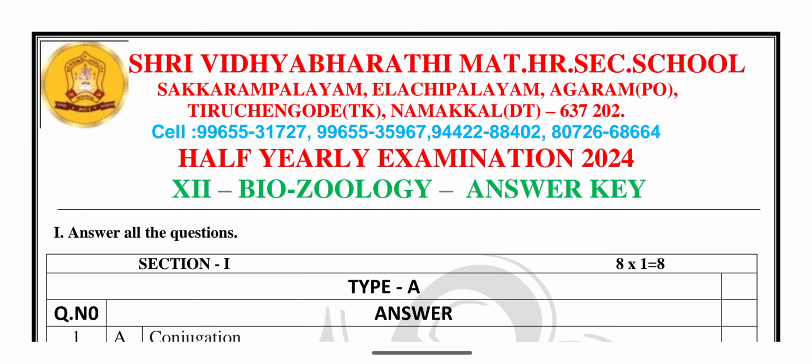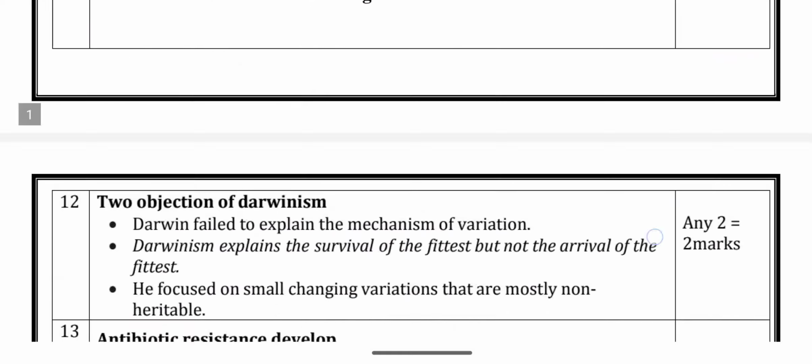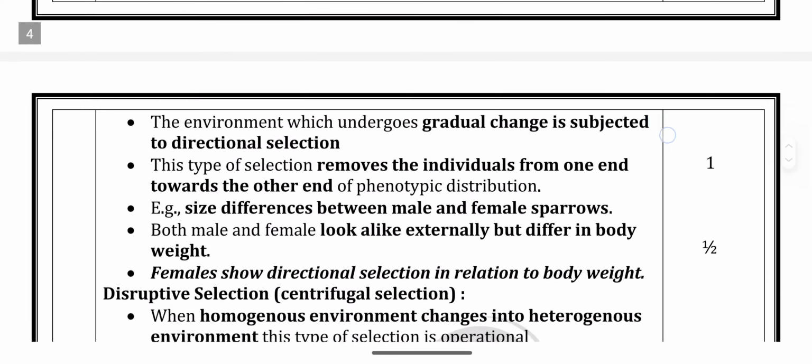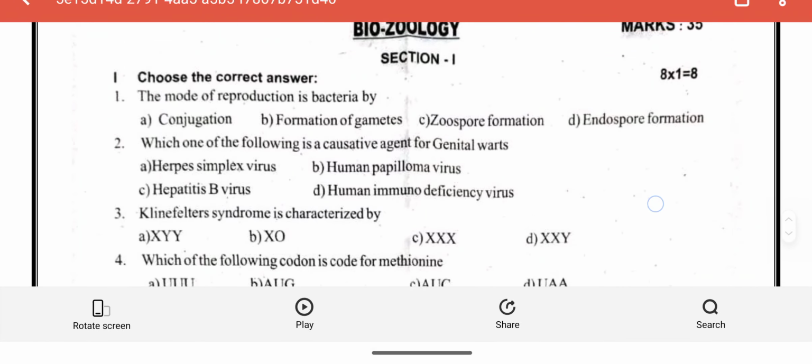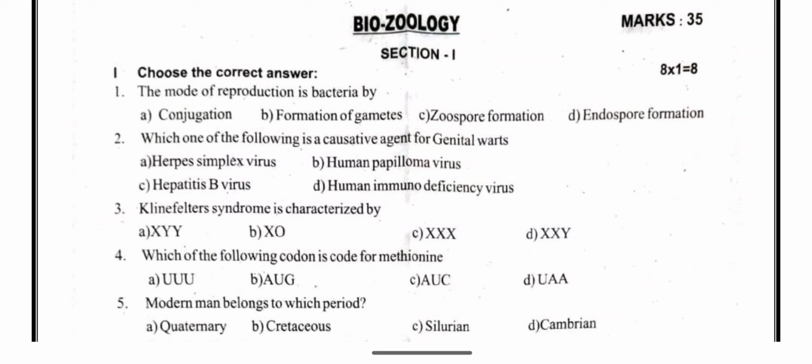Now we discuss the half-yearly examination 2024 biology question paper part 2, biozoology question and answer key. First we discuss the 1 mark questions. Totally, the biozoology has 8 one-mark questions. The first 1 mark question is taken from the first chapter, a book back question.